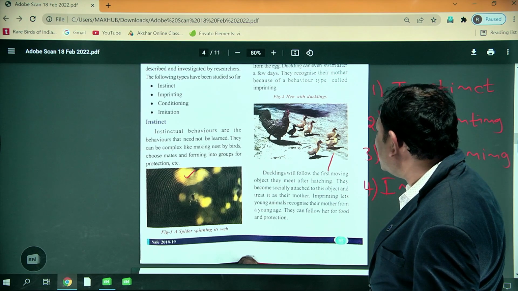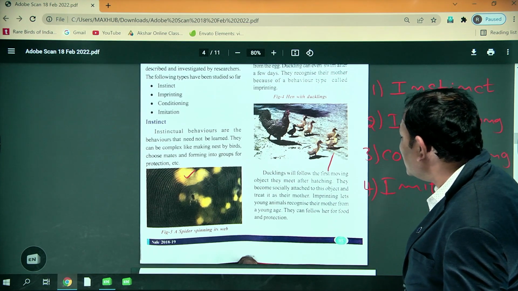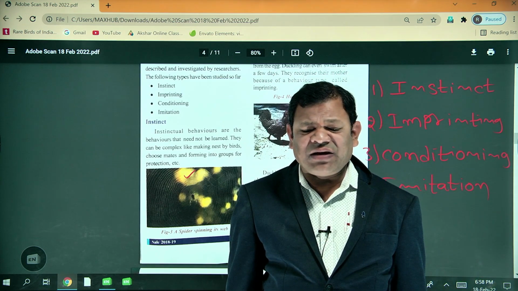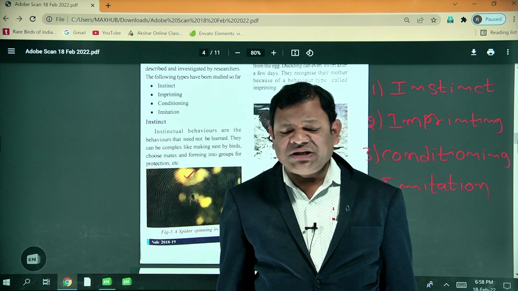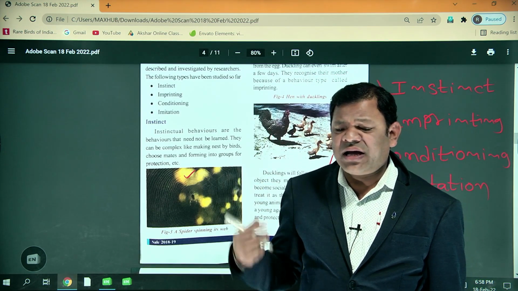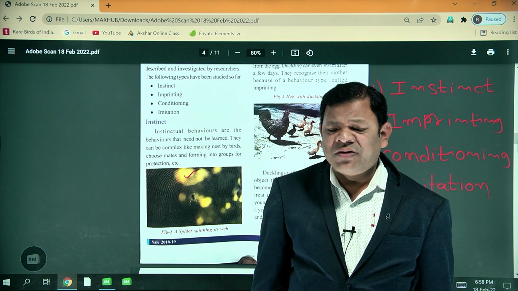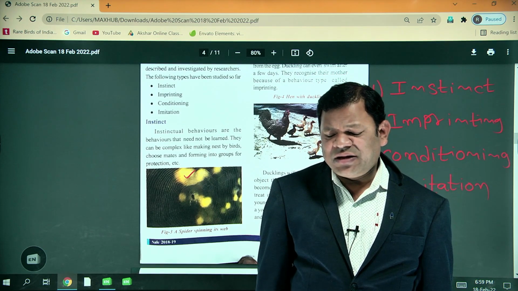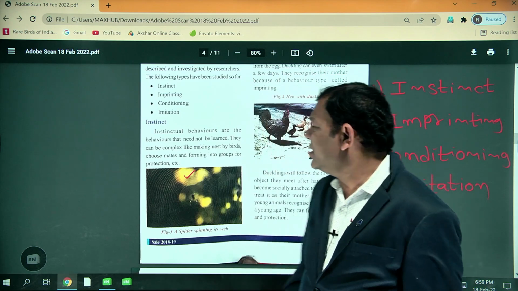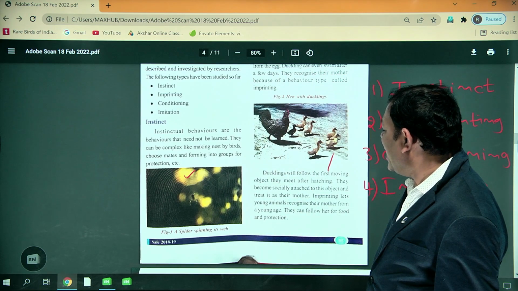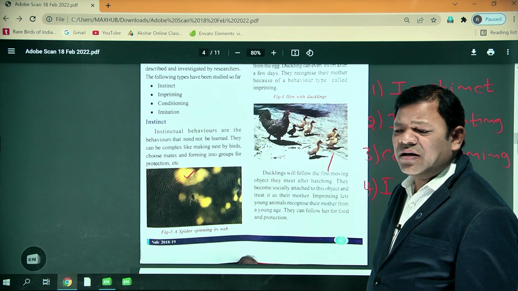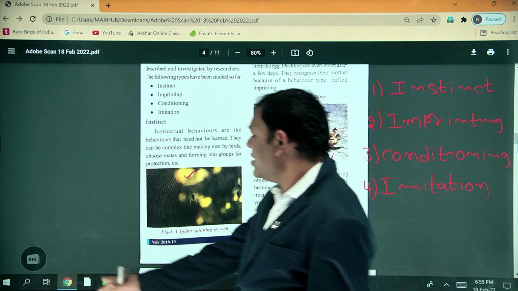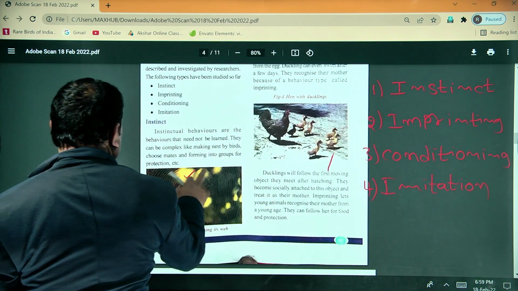Imprinting lets young animals recognize their mother from other young ones. They can follow her for food and protection. Actually, you can see in the villages, the mother hen goes front and back, and her offspring will follow. So which is the moving object? Their parents. They think like that. So that's why the chicks and ducklings follow their parents, because this is one type of imprinting.